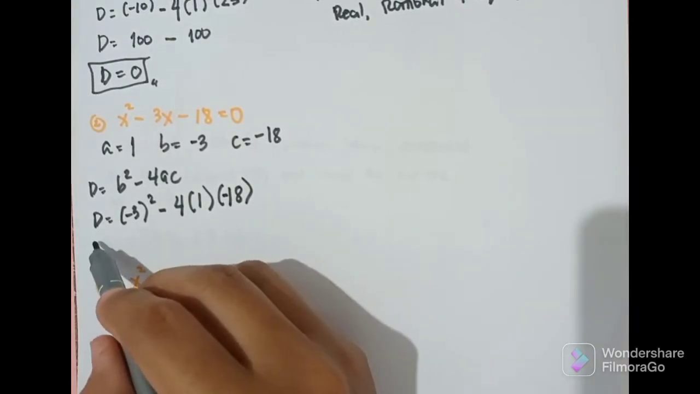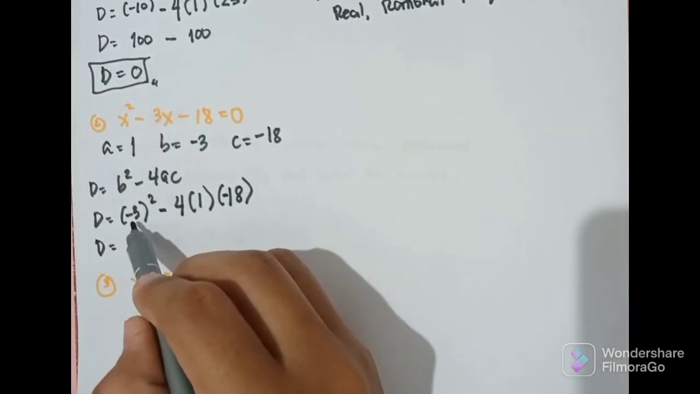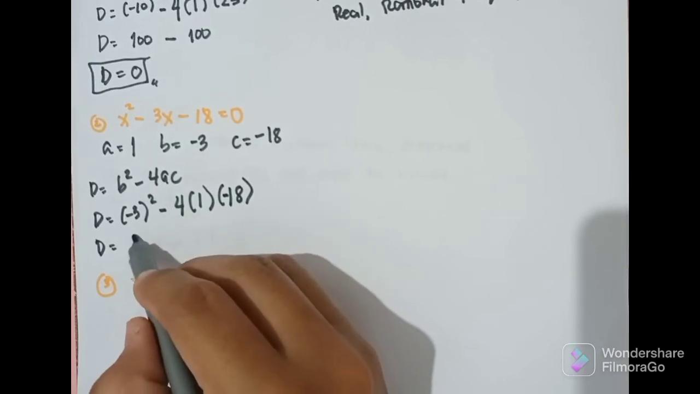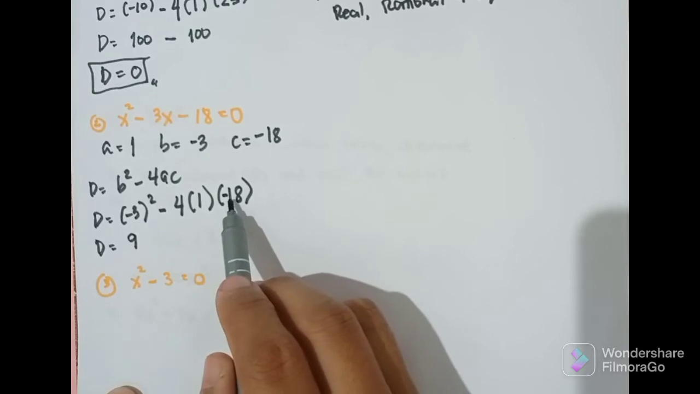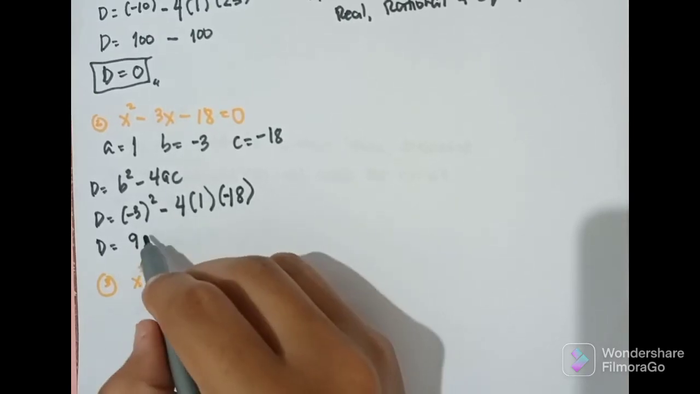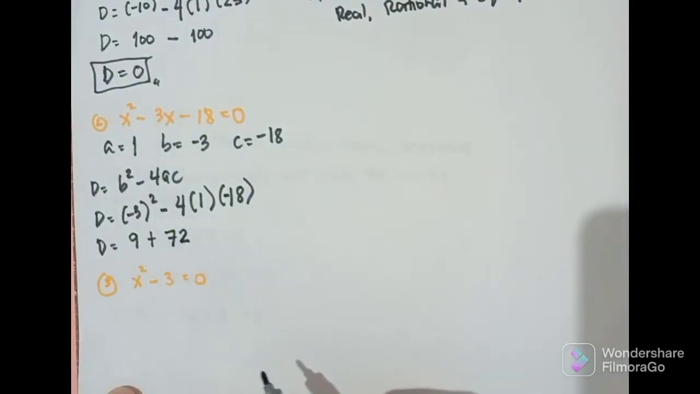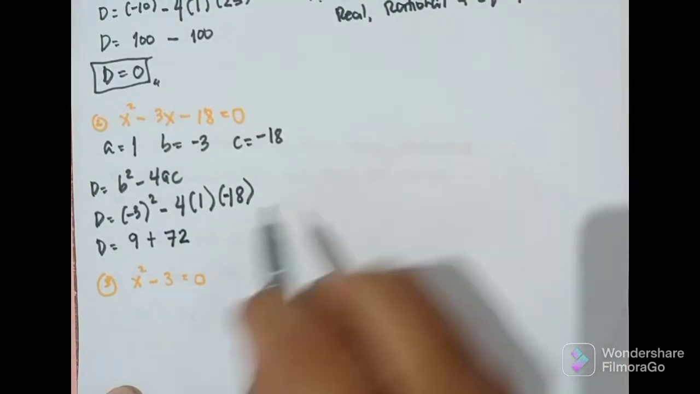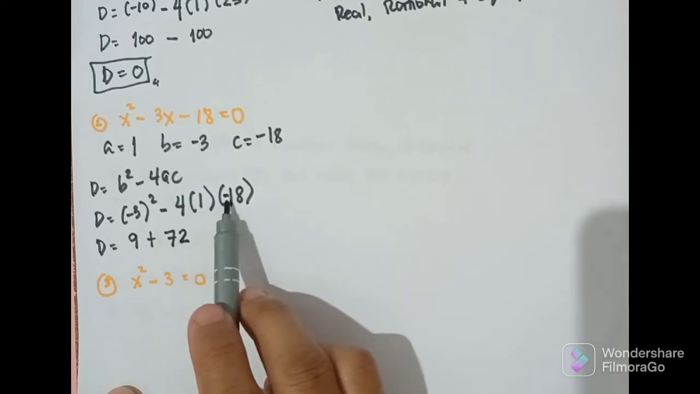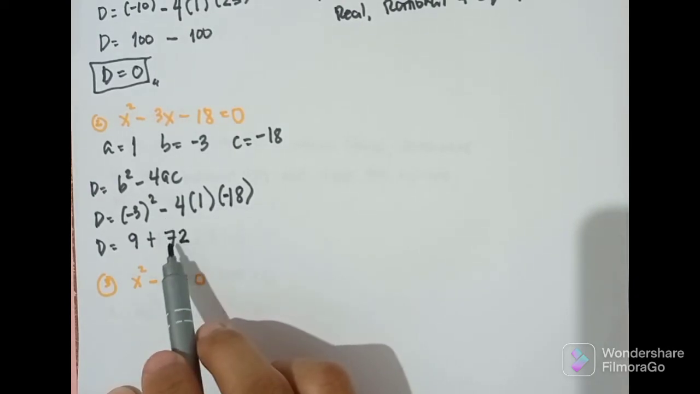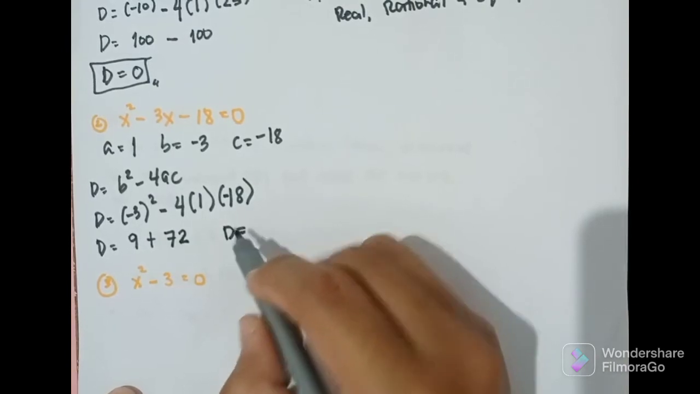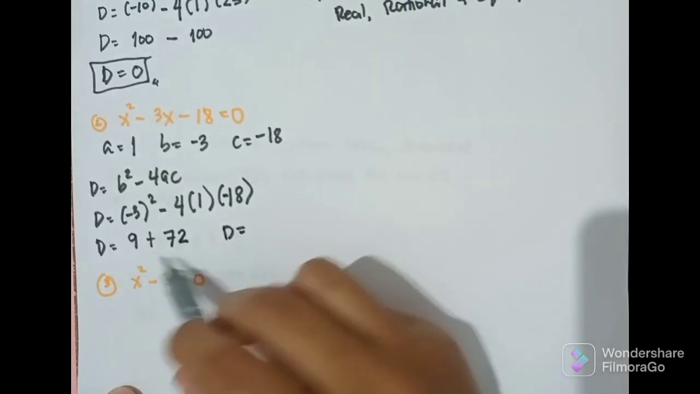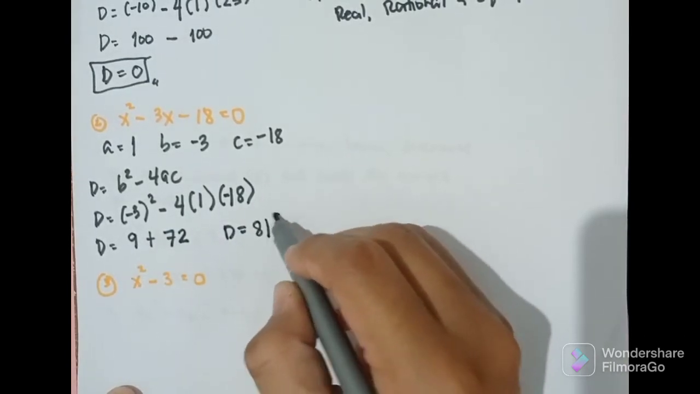Okay, so let us simplify. So, D is equal to negative 3 times negative 3. That is positive 9. So, makikita natin negative 4 times negative 18. So, that is positive, ilan yan? That is 72. Yeah. So, negative 18 times negative 4, that is positive 72. So, let us simplify more. So, therefore, D is equal to 72 plus 9. D is equal to 81.